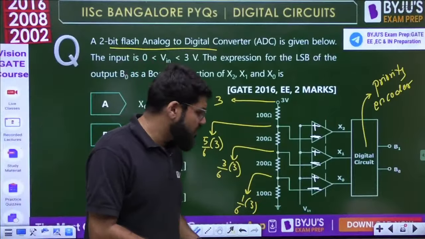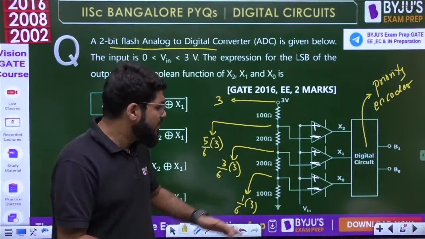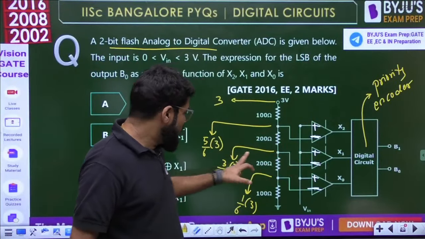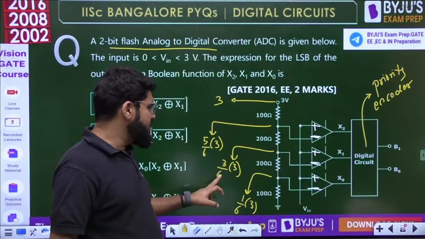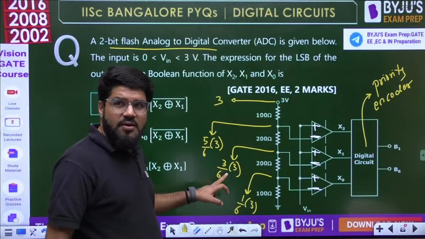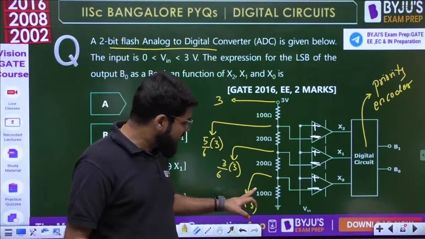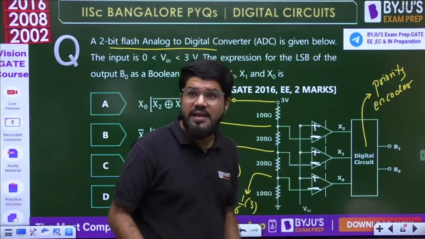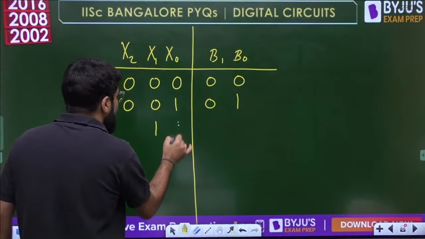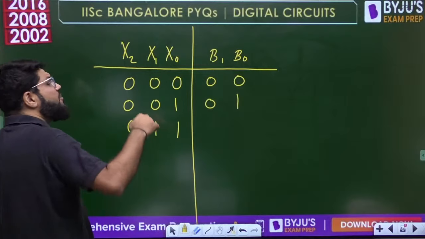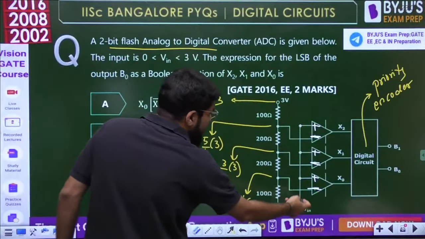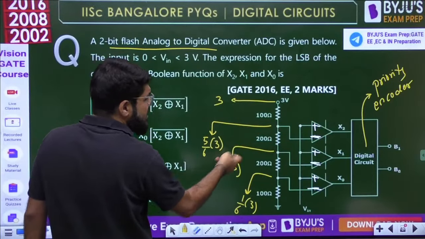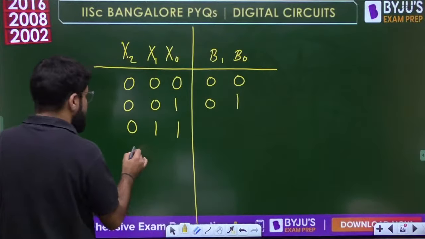After a certain point of time, don't write down the Vin inputs, but suppose Vin is even more than this. How much? 9 by 6, it is more than 1.5. So it is greater than 3 by 6 also. That means both these comparator outputs will be high. And then finally after some time, Vin will rise high so that it even becomes greater than 15 by 6, and then all three comparator outputs will be high.